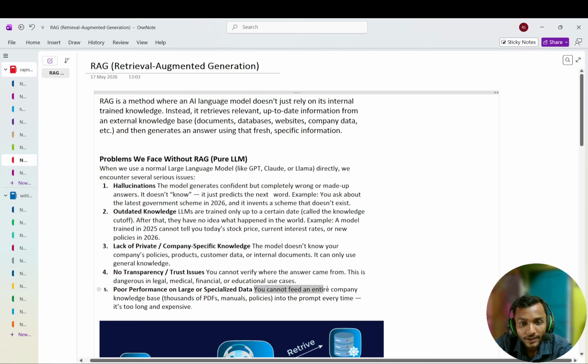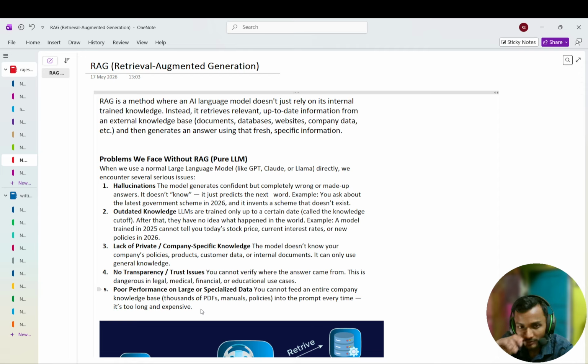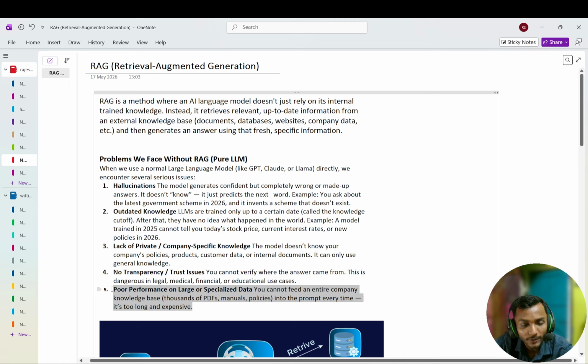You cannot feed an entire company knowledge base, thousands of PDFs and manual policies, into the prompt every time. It's too long and expensive. You cannot put your company-specific data in the prompt, because the prompt also has a context window. What is a context window? There is a limit set on how much prompt you can give to the LLM at a time. That's why you can't give the whole company-specific data.